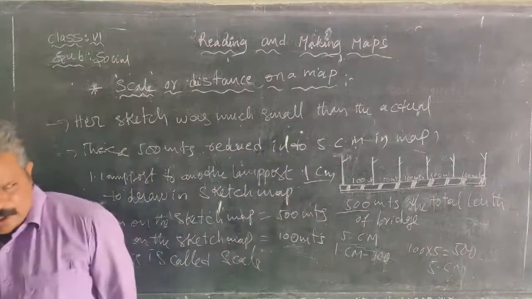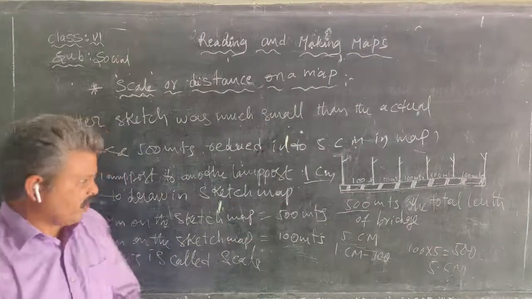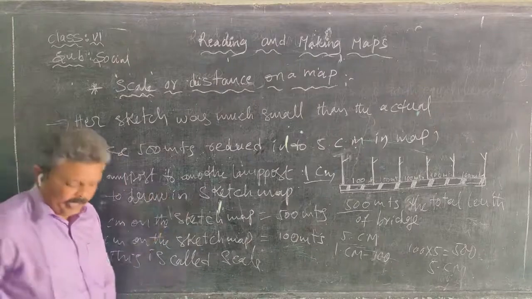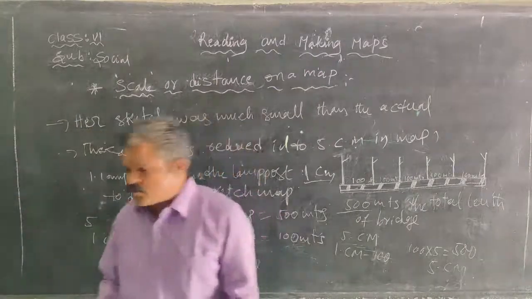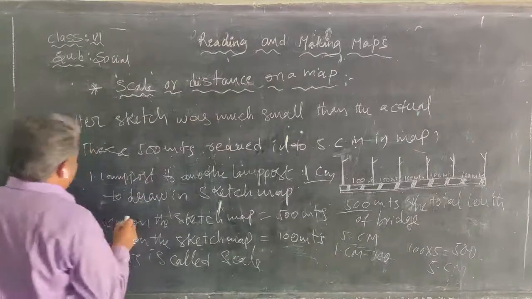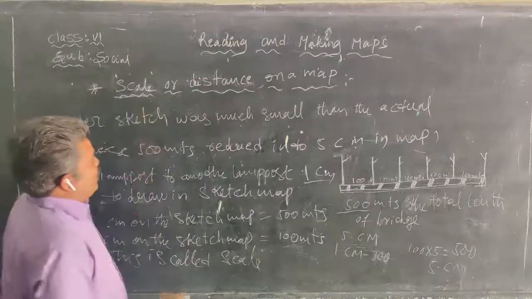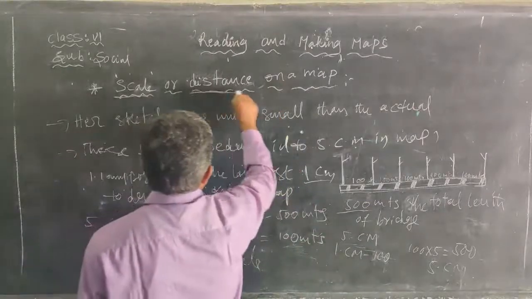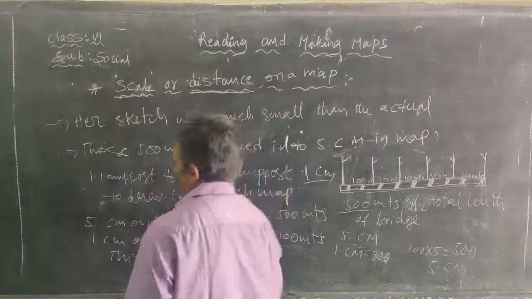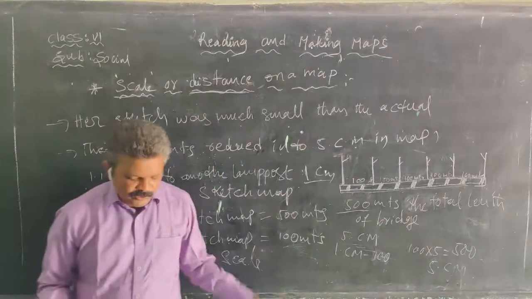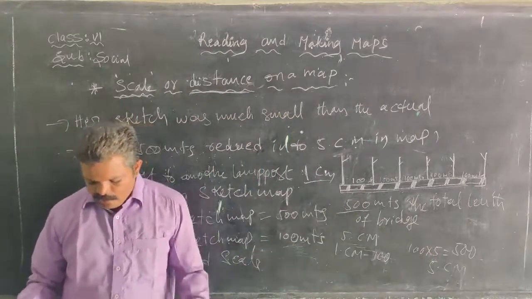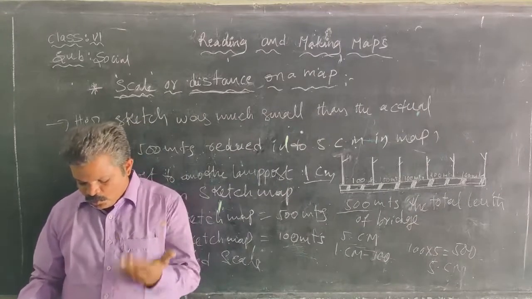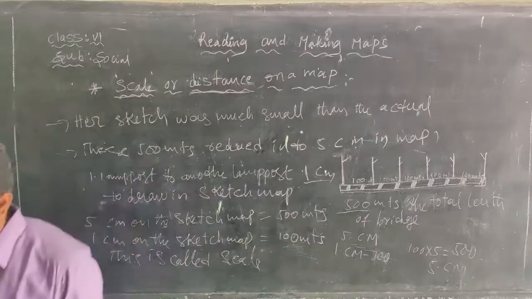100 meters is reduced into 1 centimeter. So that is the purpose of using a scale while preparing maps. Any map maker compulsorily uses a scale, to measure the distance from one place to another and also to show the distance on a map with the help of a scale. So we use the scale for showing the actual distance on the ground in a reduced manner on a map.